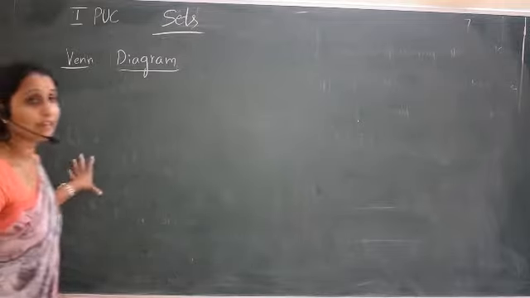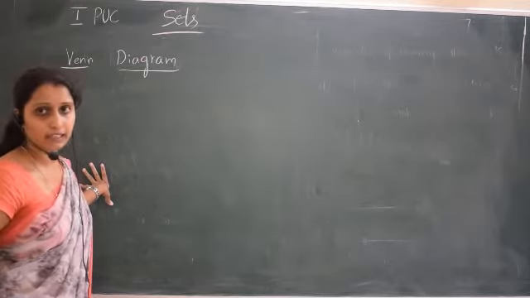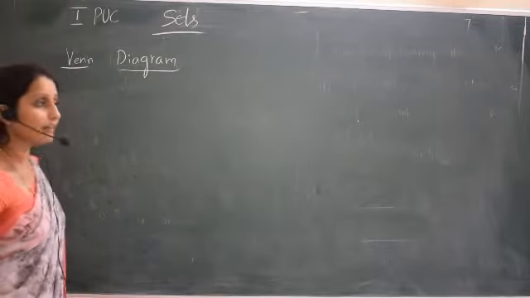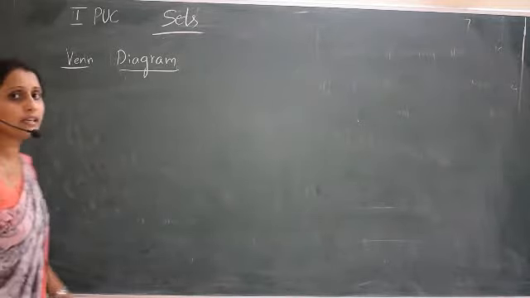These consist of rectangles and circles, and that is called the Venn diagram.